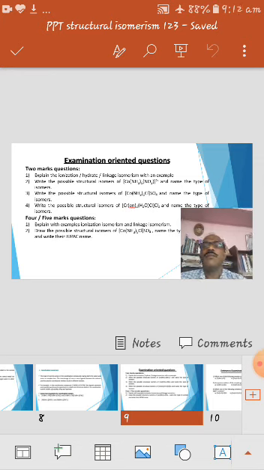Move on to the 4-mark or 5-mark questions. Explain with examples ionization isomerism and linkage isomerism. Yes, 2 different types of isomerism usually come under 5 marks.